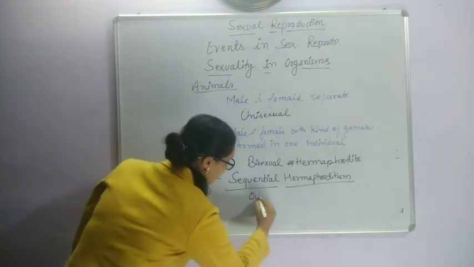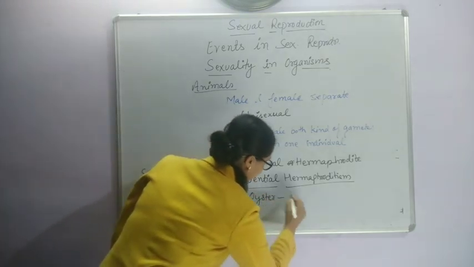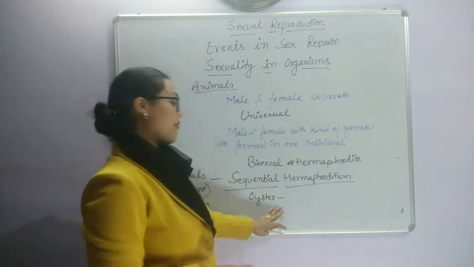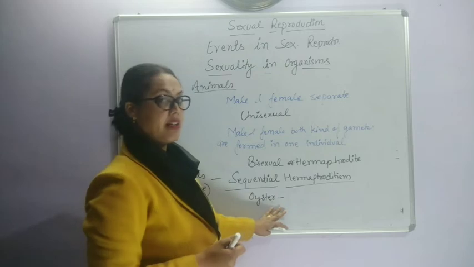One example is the oyster. Oysters are molluscans and they are found in seas and oceans. They are marine animals.